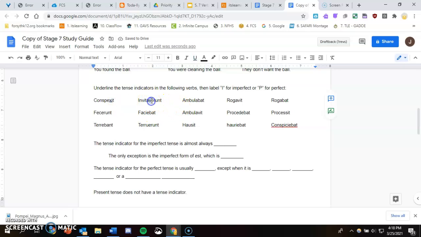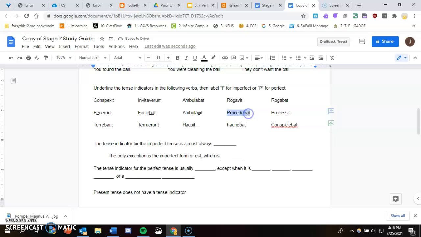In vitaverunt, the V is your tense indicator. So these two are perfect because of the X and the V. Here you've got your BA. That is imperfect. V, perfect, for asked. Rogabat, BA, imperfect. Fecerunt has that E there, that's perfect. Faciebat, BA, tells you it's imperfect. Ambulavit has the V, that's perfect.